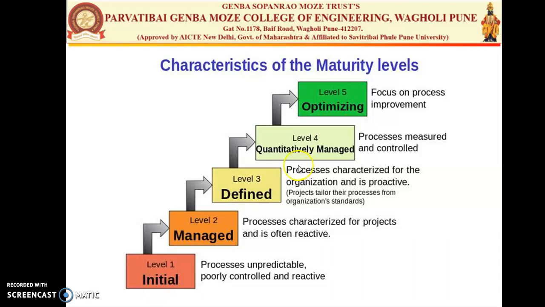So we can see the characteristics of the maturity levels. We have seen the diagram. The initial level, that is level 1, is nothing but the process being unpredictable and poorly controlled. You can have a brief idea from the next diagram, but let's see this first. Level 2 is managed. It is nothing but the process characteristics of the project being often reactive. Then third, the process characteristics for the organization is proactive. Then level 4 is quantitatively managed, that is the processes measured are controlled. And level 5 is optimized, that is focused on process improvement.